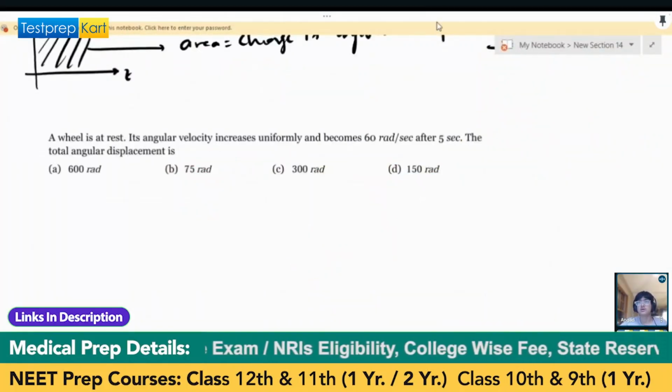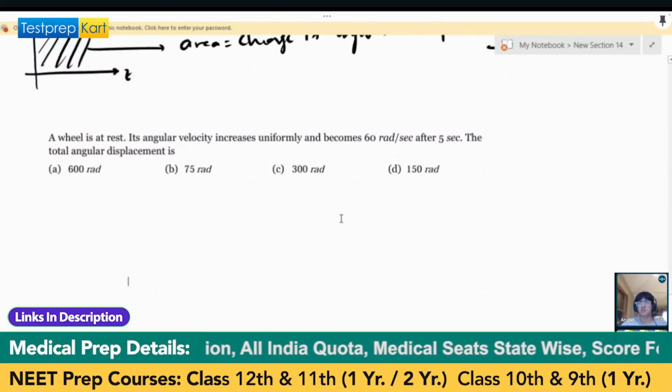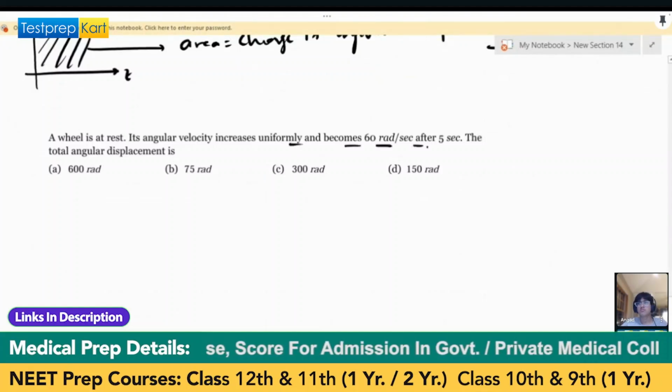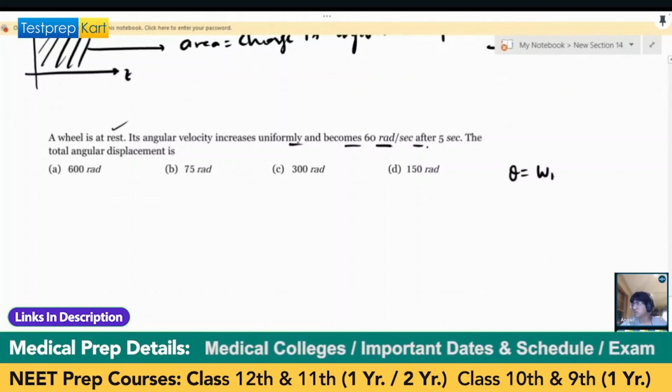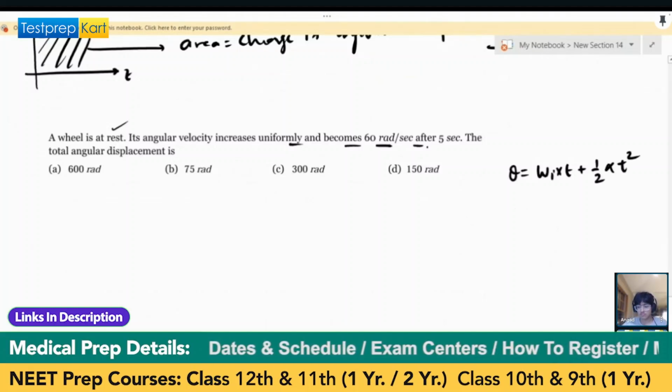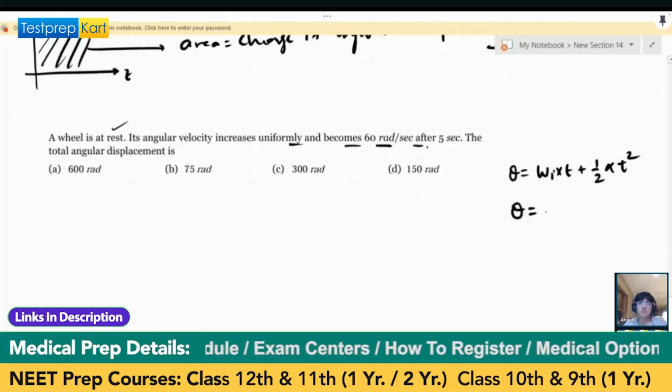Is it 300? The angular displacement will rise. No, it's not, because see, it is starting from rest, so you have to use the equation. Omega i is 0.